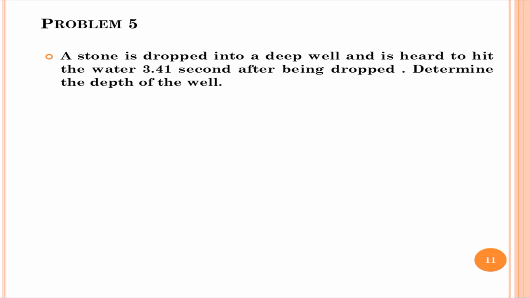When it strikes the water, sound is produced, and the sound is heard after a time equal to 3.41 seconds. That is, here t is equal to 3.41 seconds. You need to find what is the depth of the well, that is s.